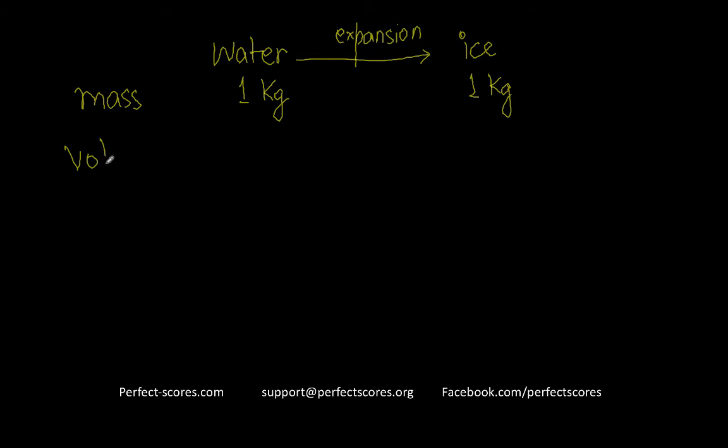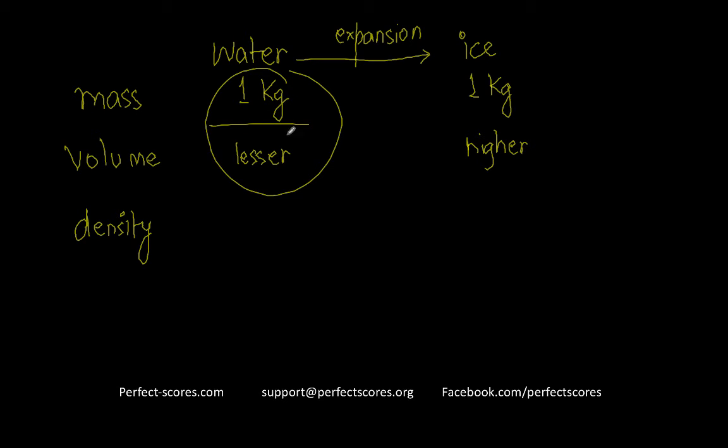Means the volume is lesser in water and it is higher, it is more in case of ice. Because it expands, it needs to cover a larger area. So again, you have the relationship between mass and volume. Now, which one do you think will be more dense? Obviously, it's going to be water because the same kilogram is concentrated in a lesser area, so it has a higher density. And in case of ice, the same 1 kilogram is spread out in a, let's say, more expanded area. So the density is going to be lower.